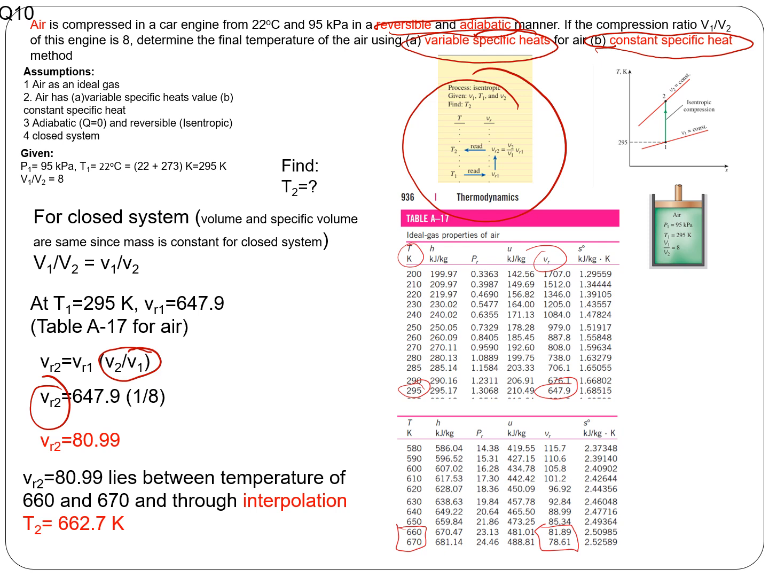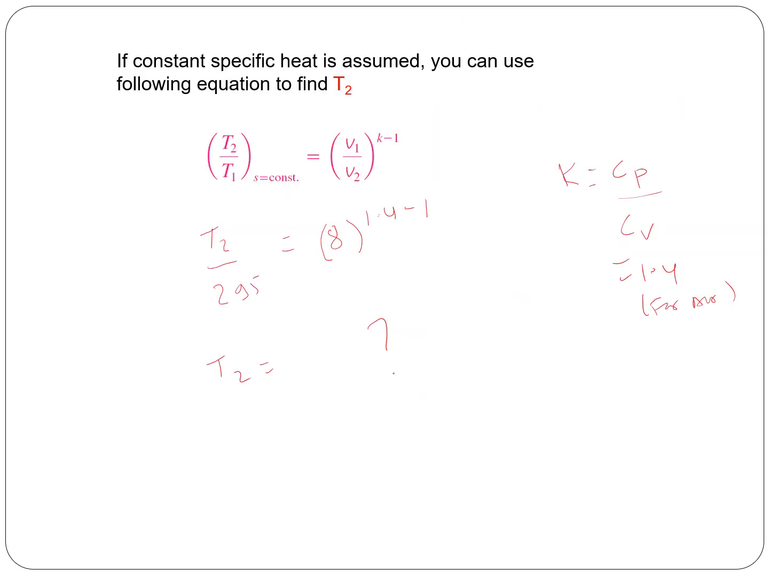If you know vr2, it is given here and lies between these two values. If you want to find the temperature, in this case you have to do the interpolation. This is exactly what you did in the class, but I think we forgot to do it using the constant specific heat method. Since this is an isentropic process, reversible and adiabatic, how do you relate the specific volume and temperature? This is the formula: T2 by T1, when entropy is constant, equals V1 by V2 raised to the power k minus 1.